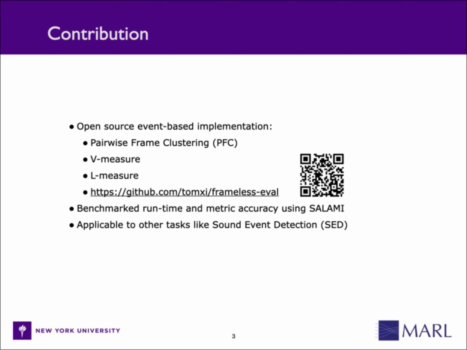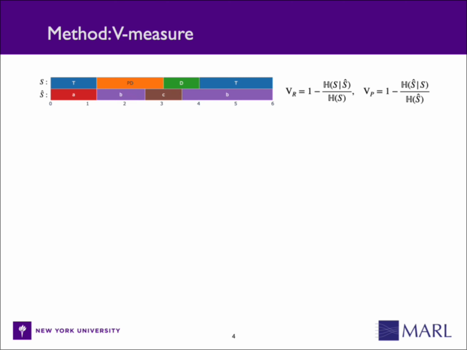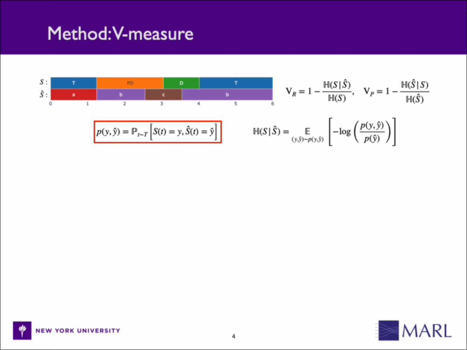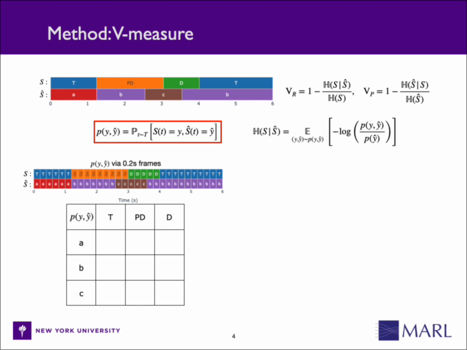I'll use the rest of this presentation to highlight how this is done with the V measure, as well as some benchmarking results. The V measure compares an estimated segmentation S hat against a reference S by looking at the conditional entropy between their labeling. The central object in calculating the conditional entropy, and thus the V measure, is the joint probability of the label co-occurrence. Currently in MIR-Eval, this contingency table is built by sampling labels at a fixed frame rate.